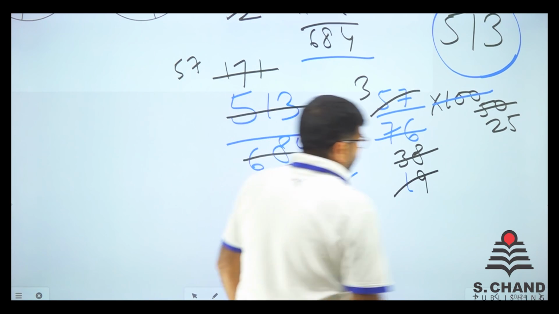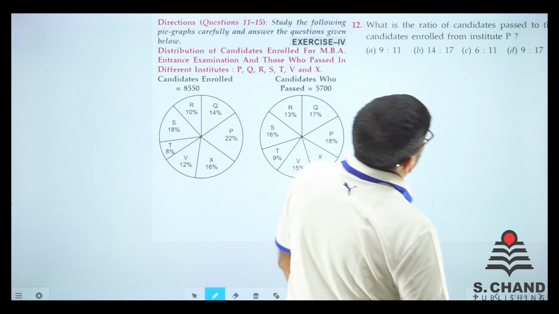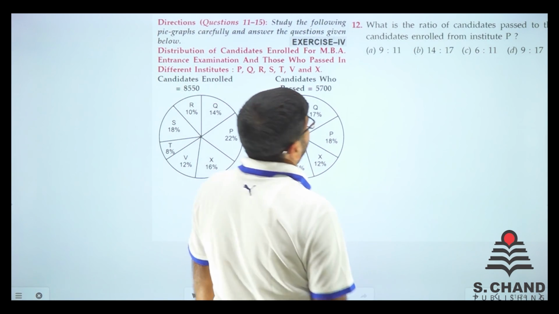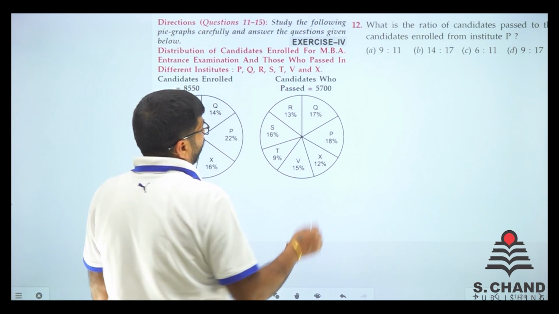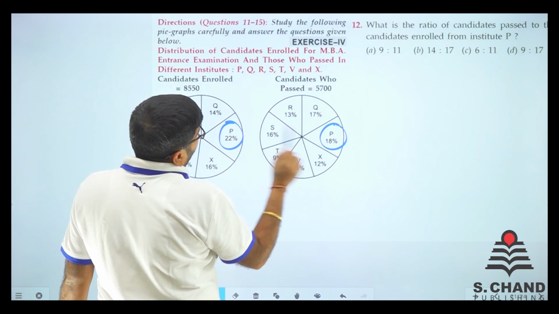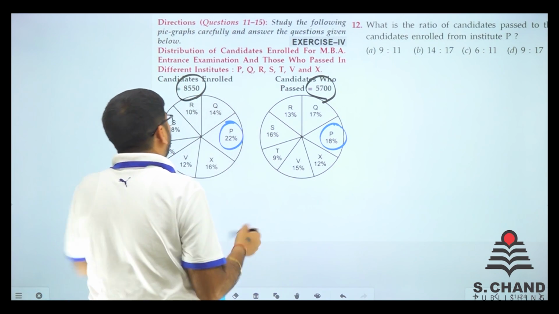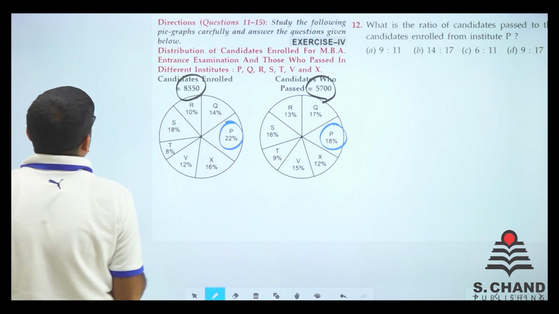Let's move on to the next question. So question number 12, what does it say? What is the ratio of candidates passed to the candidates enrolled from the institute P? So this time we have to consider this P. We need to find out first how many people from P passed and how many enrolled. So we'll do the calculations over here.